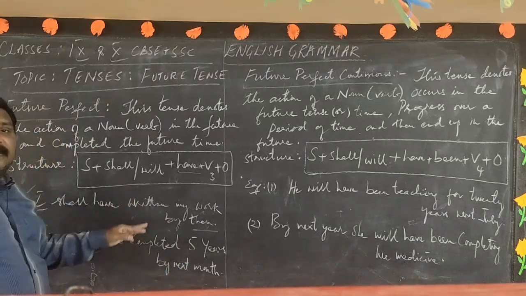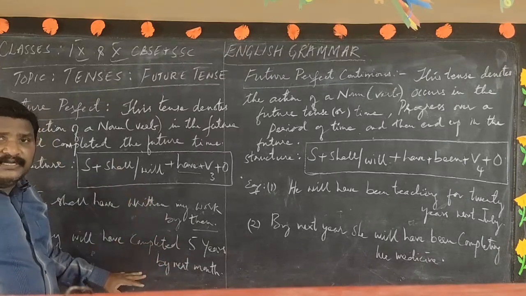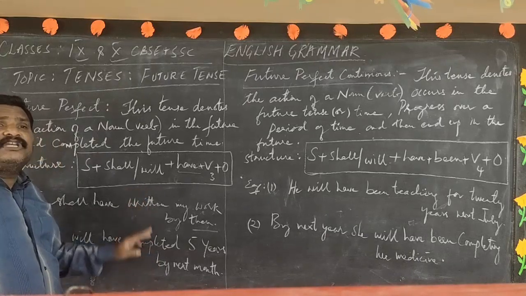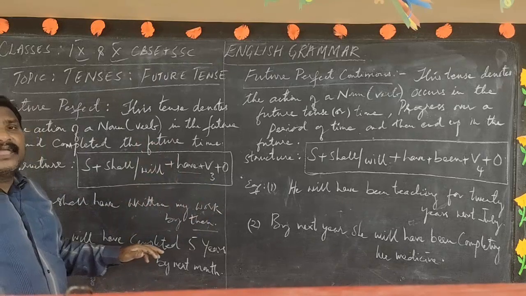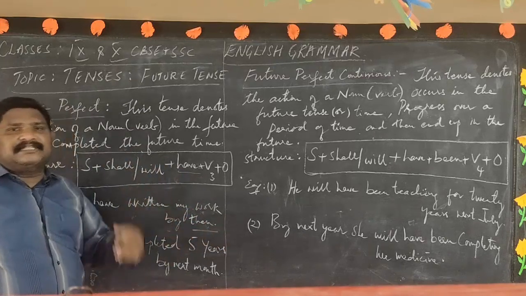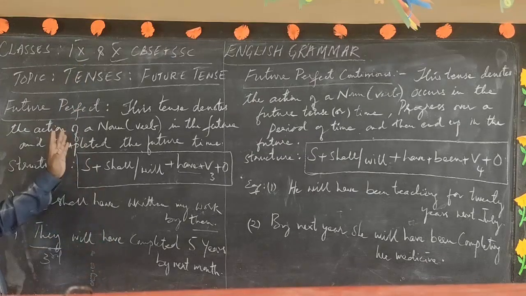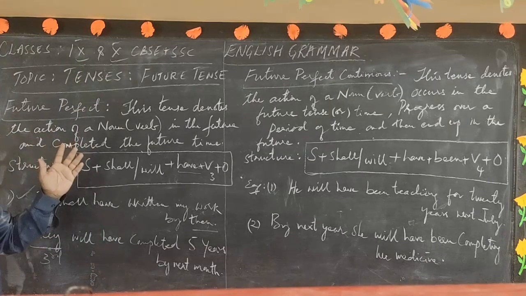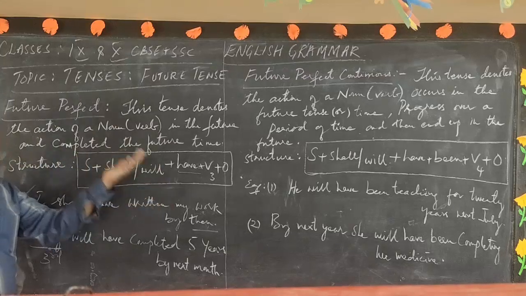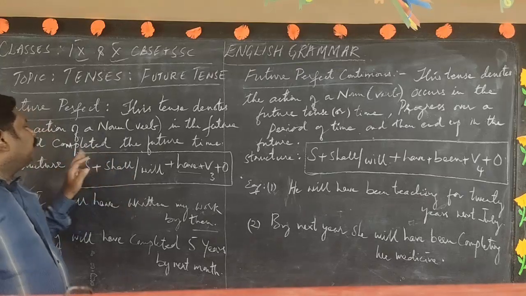So if you observe these two sentences, dear friends, we can also say the future perfect denotes the actions of the future in the present time. Okay, the future planned actions, the scheduled actions of the future expecting in the present time. That is the meaning. They will have completed 5 years by next month. By next month they will have completed 5 years. So hope you understood this. I will repeat. This tense, future perfect, denotes the action of a noun of the future expecting in the present. The future action expecting in the present denotes the future perfect tense.